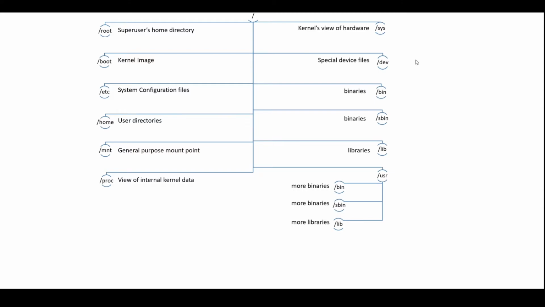Slash bin is where application binaries, the equivalent of executables in Microsoft Windows, reside. And slash sbin is the same as bin, but for the super user. Slash lib is where you can find libraries, similar to Windows DLLs. Slash usr is where we can find more binaries and libraries in our logical file system.